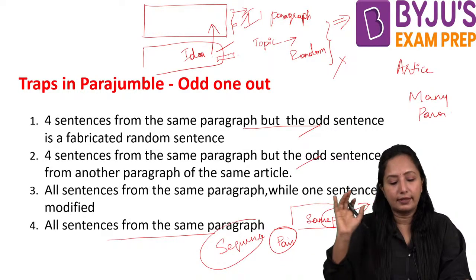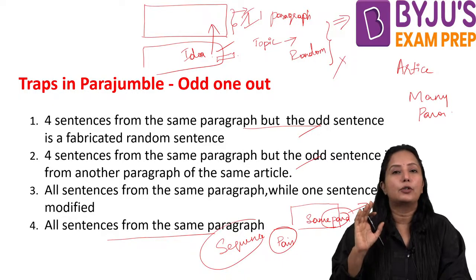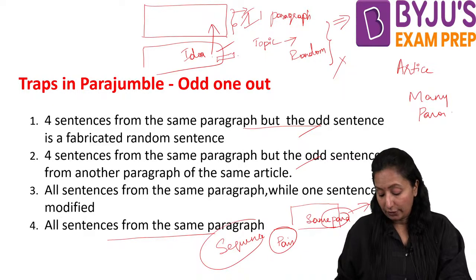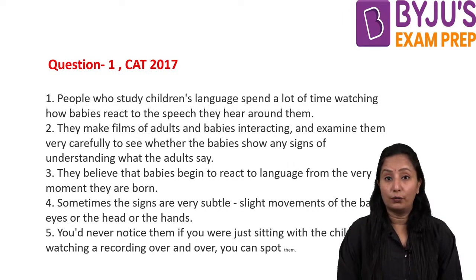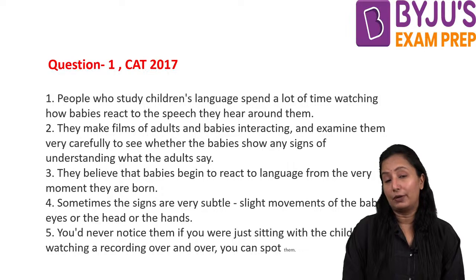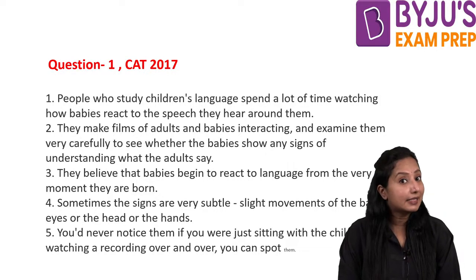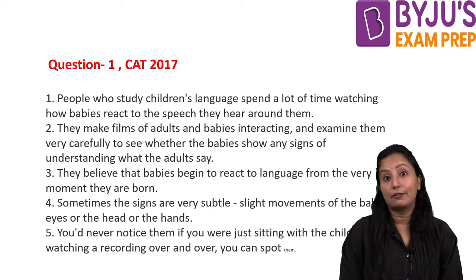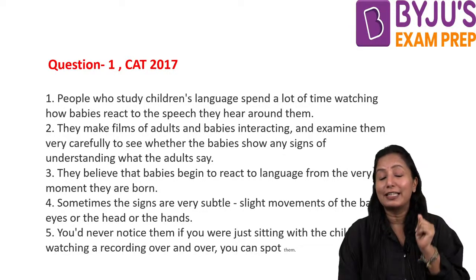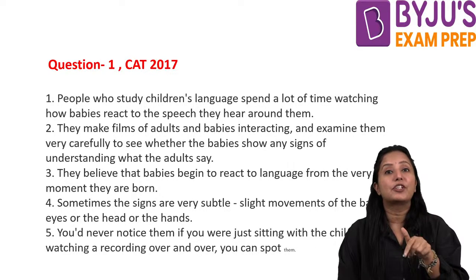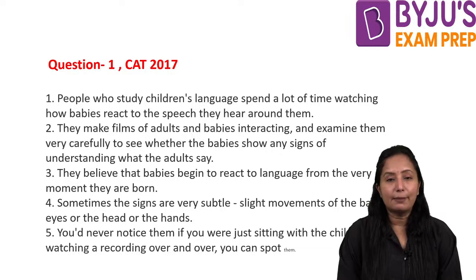So this is the basic theory that we follow when we are doing para-jumbles, right? Also I have said in the previous classes that you need to be aware of transition words, the movement of the argument, and at the same time you also need to identify what is the topic and the argument that is discussed in the paragraph. Why? Because only if you have all these cues can you differentiate which is in the group and which is not in the group, right? So let us apply the same thing on our question and try to solve it.